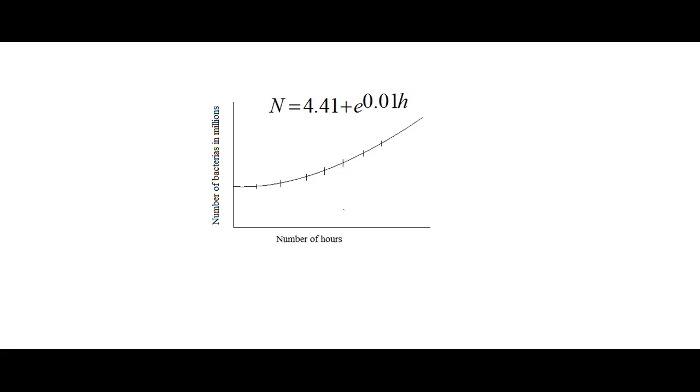So in case by some mathematical method or operation we are able to find the relation between these two variables, that is the number of bacteria and the number of hours passed, suppose that relation comes out to be n equals 4.41 plus e to the power 0.01 h. Here n corresponds to the number of bacteria in millions and h corresponds to the number of hours passed.